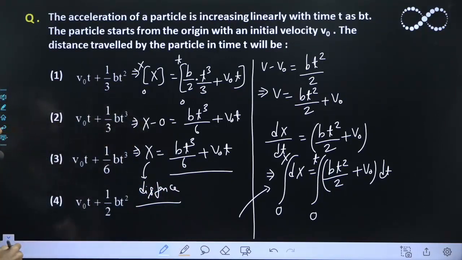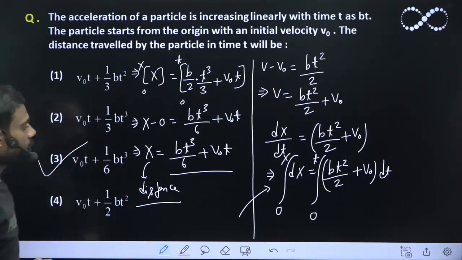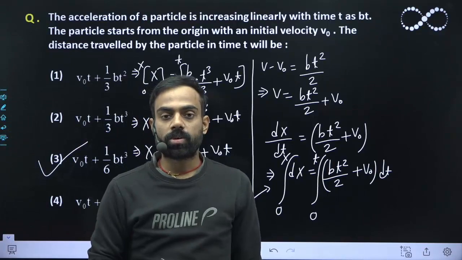So let us see which option is matching here. You can easily see option 3 is matching: v naught into t plus bt cube upon 6. So option 3 is the answer. Okay students, I hope you understood this question.